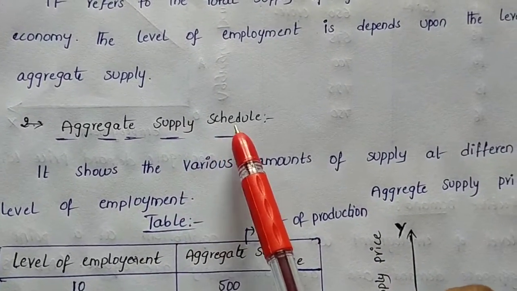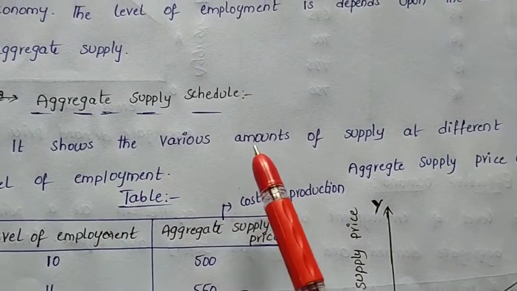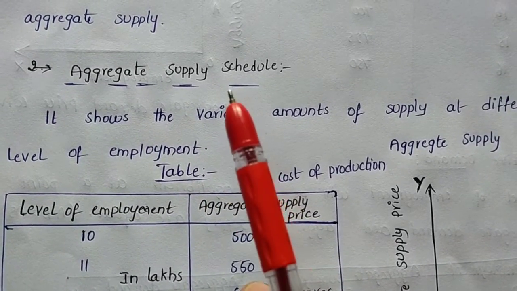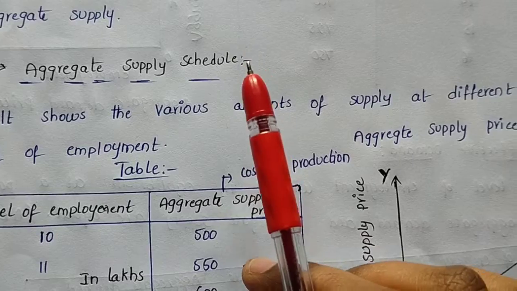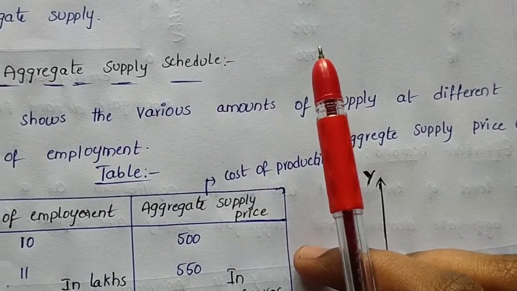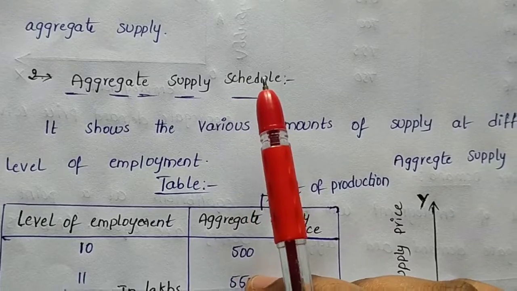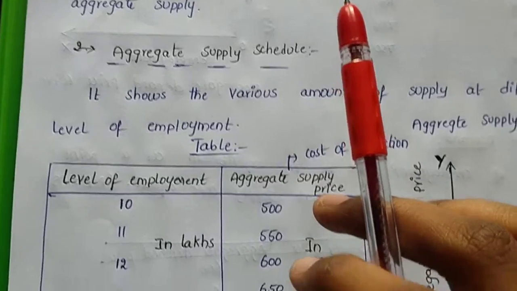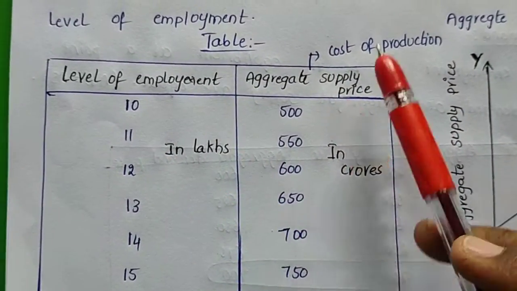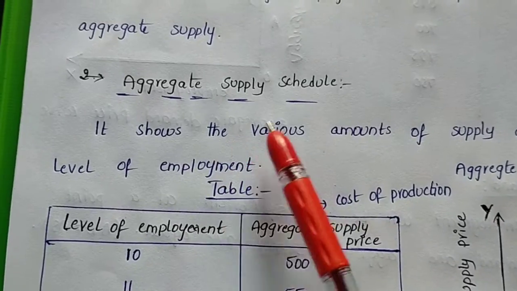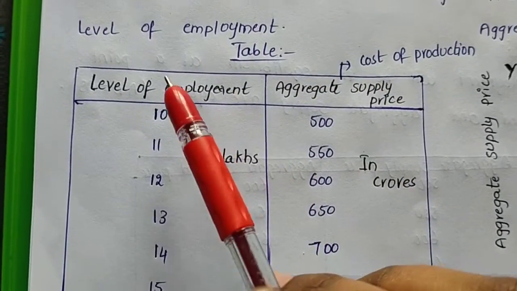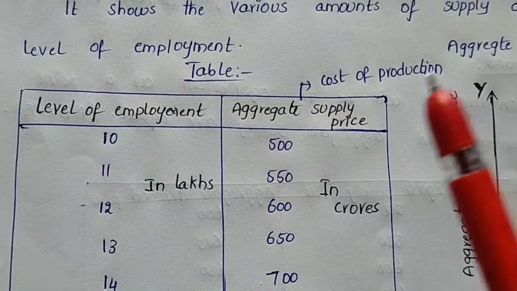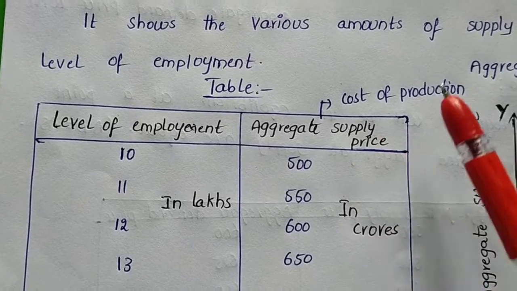After that we can clearly understand aggregate supply. What is meant by the aggregate supply schedule? This schedule shows the various amounts of supply, meaning total supply, at different levels of employment. It means different costs of production, and it is called the aggregate supply schedule. Now we see a table of the aggregate supply schedule. We take two columns: the level of employment in one column and the aggregate supply price in the other. Aggregate supply price means cost of production.